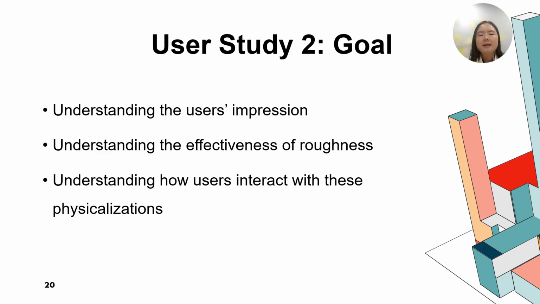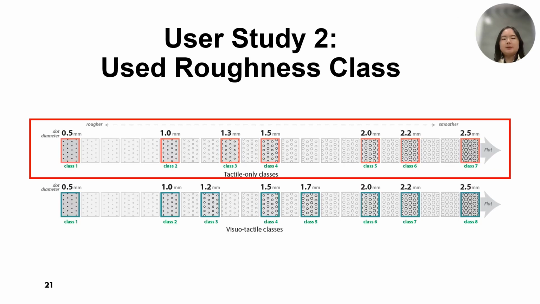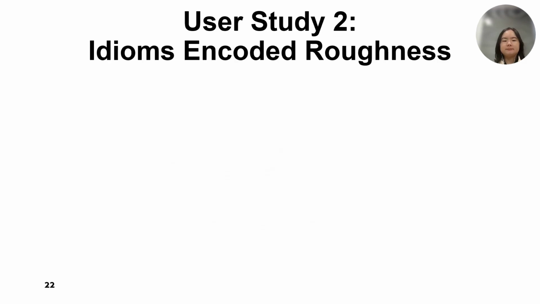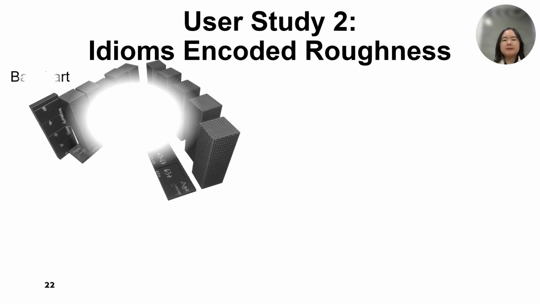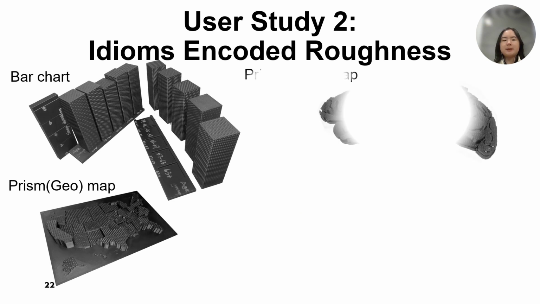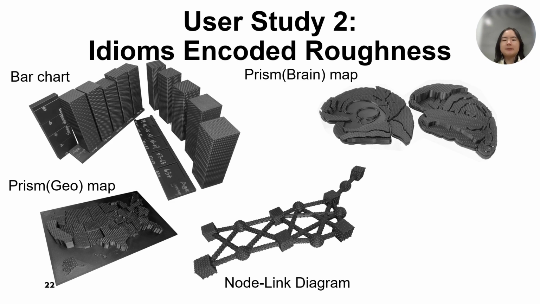The second user study aimed at understanding the user's impression of multivariate and multisensory physicalization, understanding the effectiveness of roughness as a data encoding approach, and also understanding how users interact with these physicalizations. Based on the proposed roughness levels, we applied the roughness levels proposed based on the tactile-only condition to 5 different physicalization idioms. They are a bar chart, a prism geomap, a prism brain map, a node-link diagram, and an adjacency matrix.